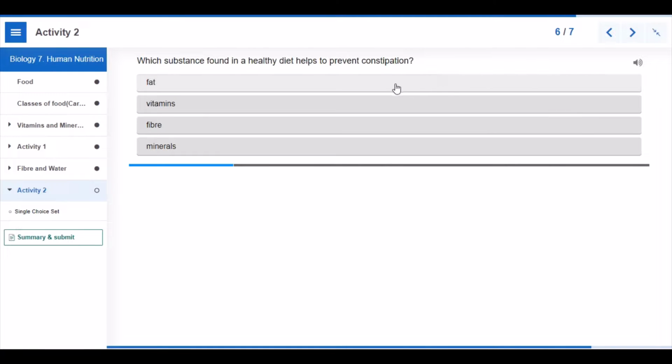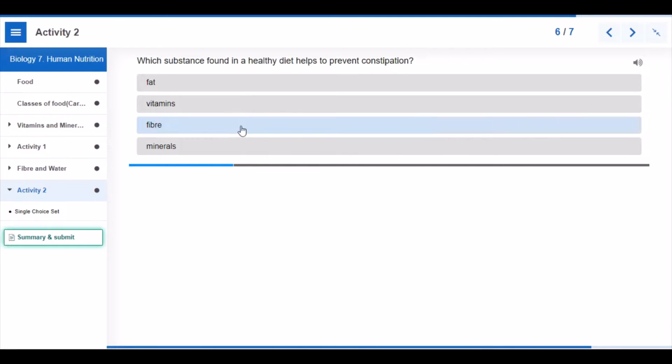Coming to our regular activities, we always add activities to test our knowledge of what we have learned. Some of these questions are gotten from Cambridge past questions. Which substance found in a healthy diet helps to prevent constipation? Fiber.